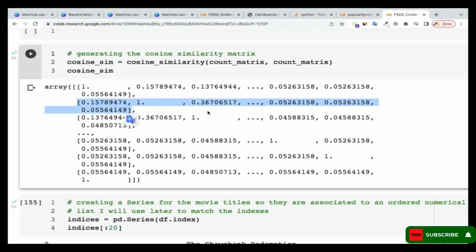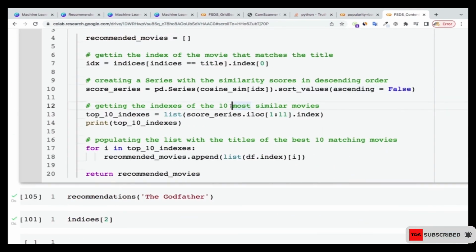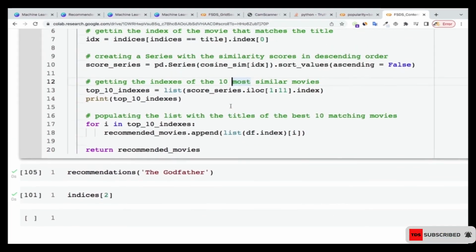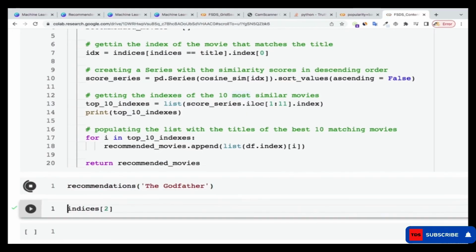Then I sort these cosine similarities from the highest to the smallest so that I know which one has the highest cosine similarity. Remember, the higher the cosine similarity, the more similar the movies are. Once I get that, I have the title and their cosine similarities, so I want to output that cosine similarity. Let me actually run this alongside so that you get to know.